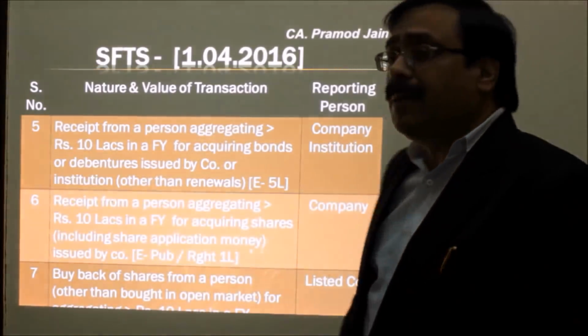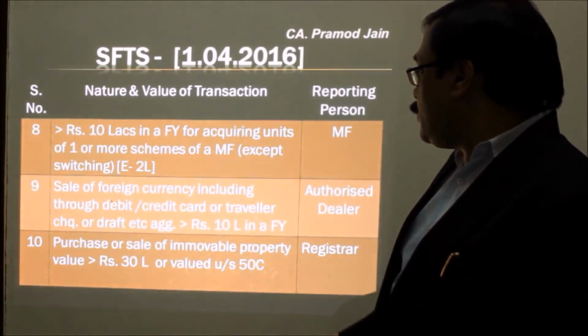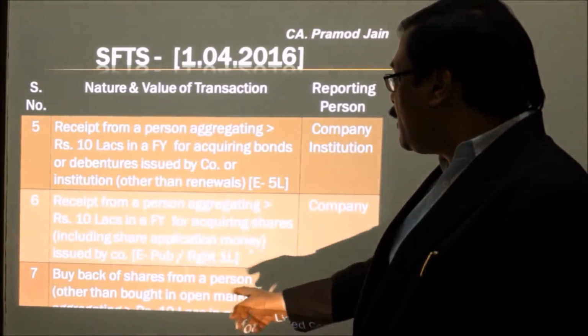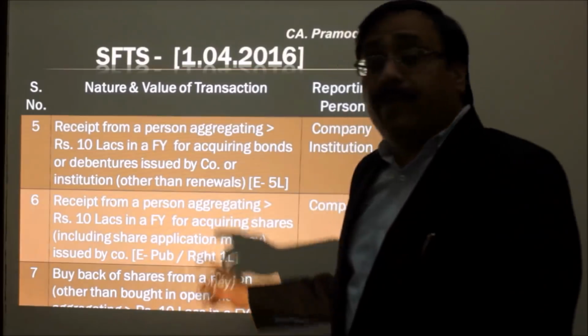In the case of listed companies, another condition is if they buy back from other than the stock exchange. If it is a buyback other than in the open market, in that case, that listed company will have to file this Form 61A. Only the listed companies, not the other companies who have done the buyback.